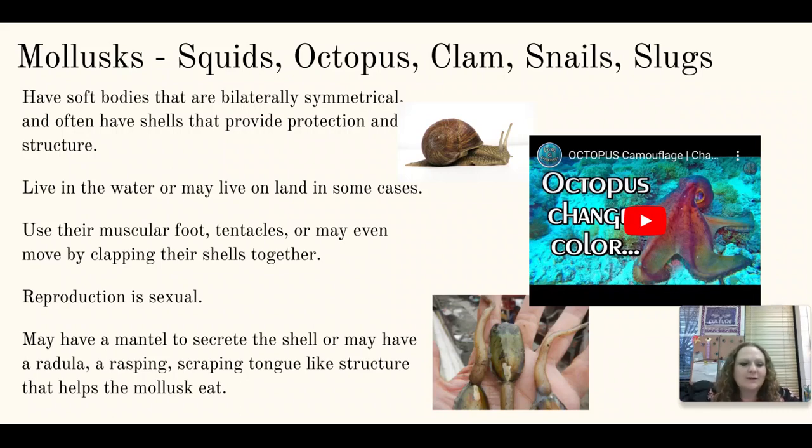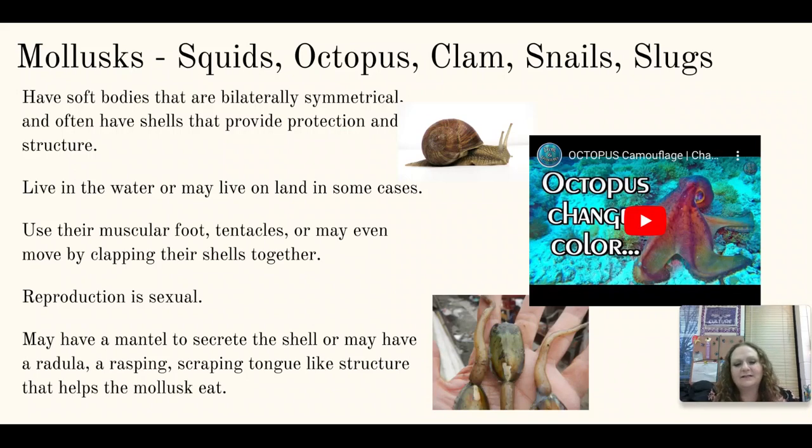But regardless, they're going to use their muscular foot, their tentacles, or they might even clap their shells together in order to move from place to place. They reproduce sexually. There's not going to be asexual reproduction in this particular phylum. And you'll find that the more complicated the organism becomes, the less likely that is to happen.